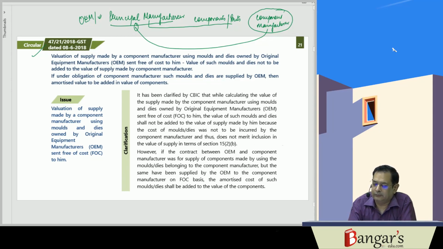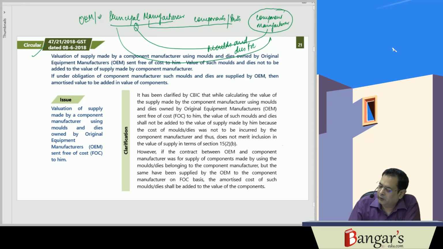Now say the original equipment manufacturer provides molds and dies free of cost.